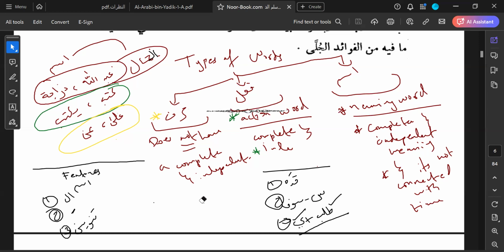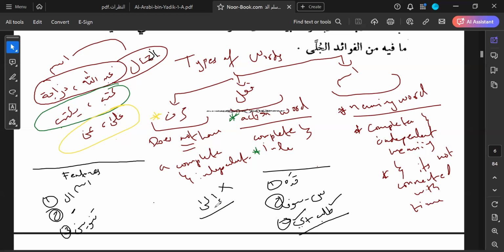So for example, ila, do the features of ism apply to it? No. It does not accept al, does not have a kasra at the end, does not accept tanween. Okay. Do the features of fi'l apply to it?